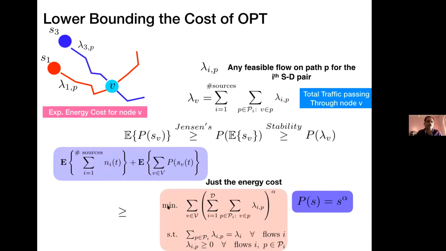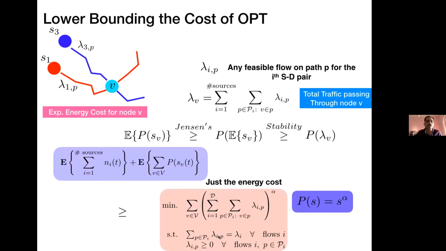And now I can always minimize this, that this is at least so much. So I can minimize this with respect to lambda IP. So what am I solving? I'm solving a convex program with respect to the fraction of flow passing through all possible paths in the network. That is all. So this is only a function of lambda IP under the flow conservation constraints. So this is going to be my lower bound on the cost of the OPT, which is also surprisingly going to give me the algorithm also.